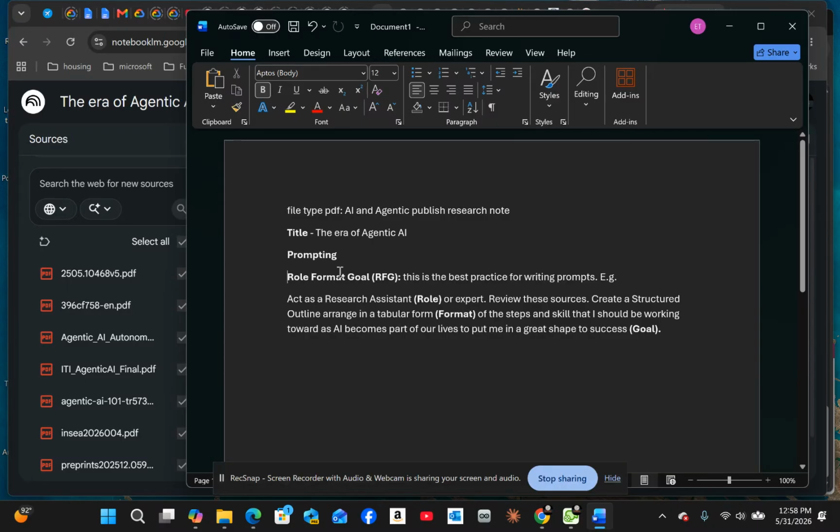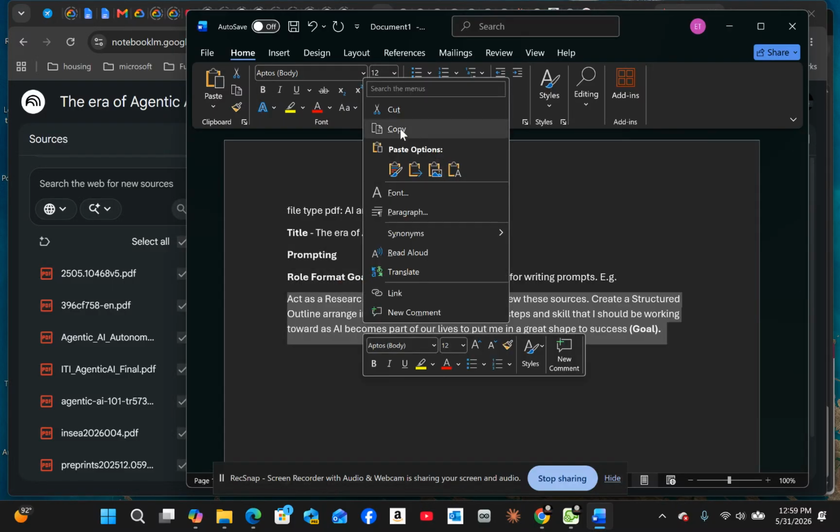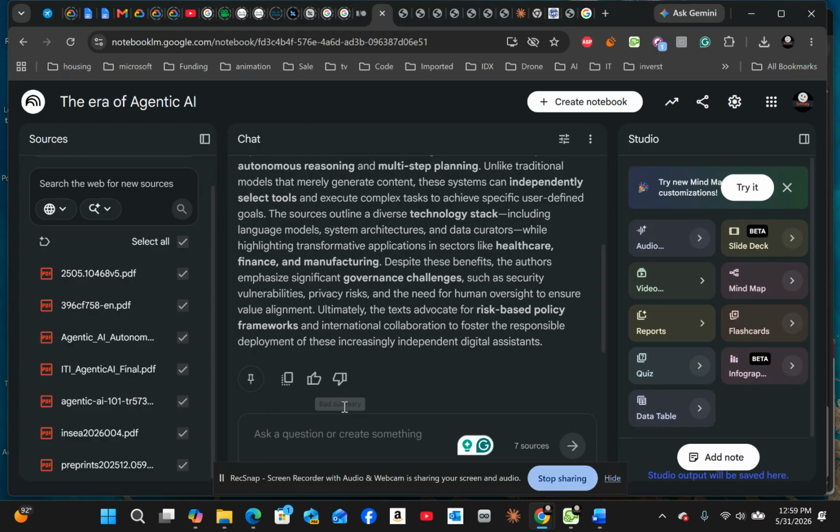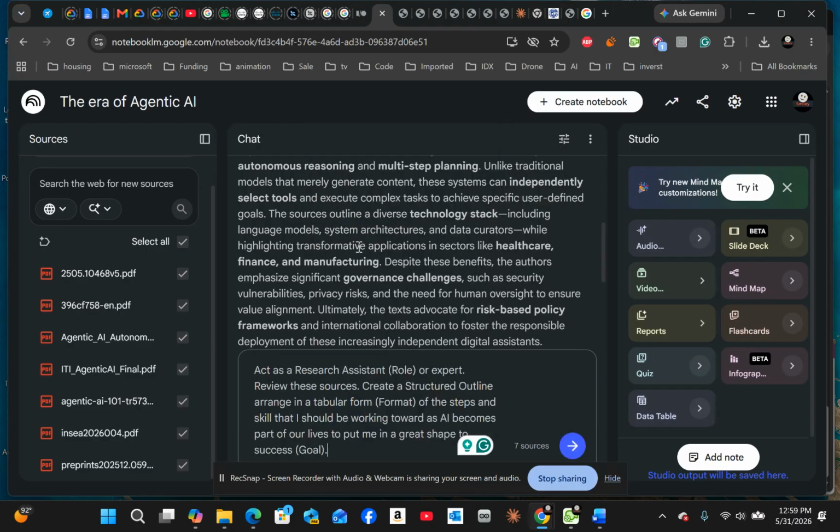So that's the format part of it, of the steps and skills that I should be working towards as AI becomes part of our lives, to put me in great shape to succeed. So that will be the goal. I want to be in great shape to succeed in the era of AI. So let's put this prompt in here and ask AI to give us that.